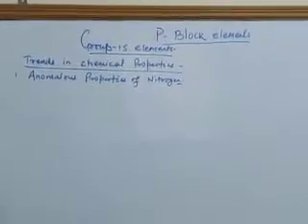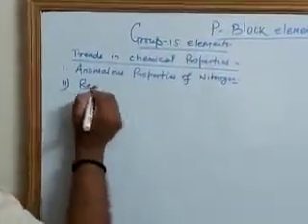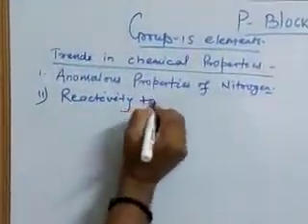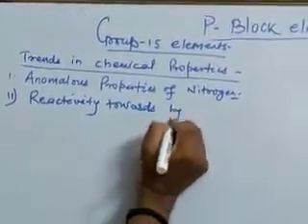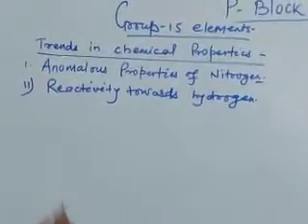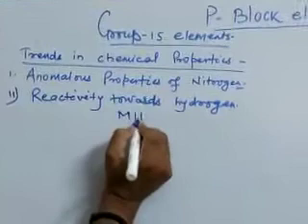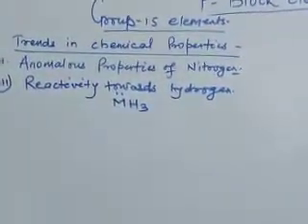The second property, that is reactivity towards hydrogen. Okay, all the elements form hydride of the type MH3.